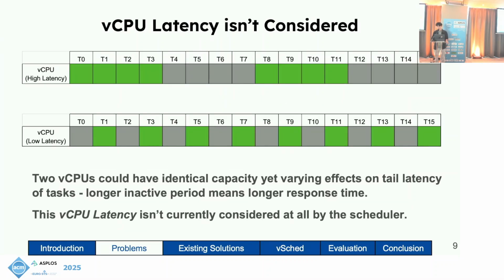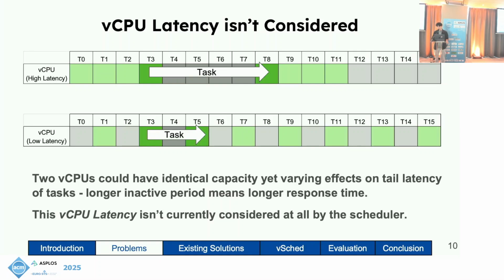An additional problem is the lack of consideration of vCPU latency. Capacity is not the only metric that matters. Two vCPUs could be identical in their capacity, yet have varying effects on tail latency. You can see in this example that both of these cores are active for half the time, but the way they are active is fundamentally different. A task starting on time step 3 on the high latency vCPU has a much longer time to wait before the vCPU becomes active again, as opposed to the low latency vCPU, where the vCPU is only inactive for a single time step.